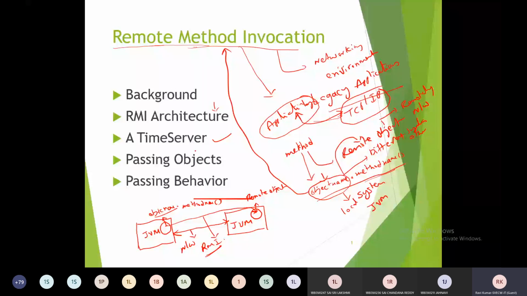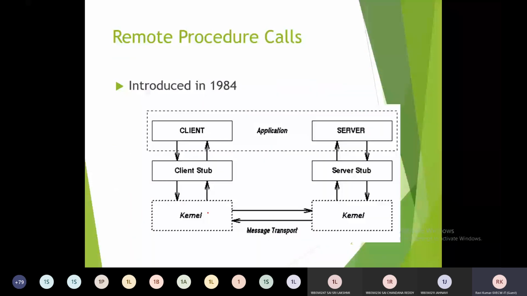See this. Generally, RMI is based on the concept called remote procedure calls. In older days, the concept was called remote procedure calls. RMI has its basis on remote procedure calls only.